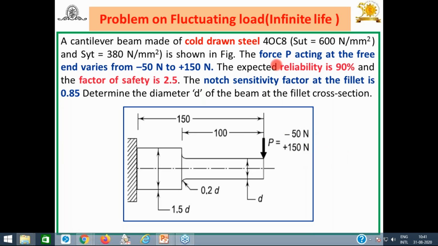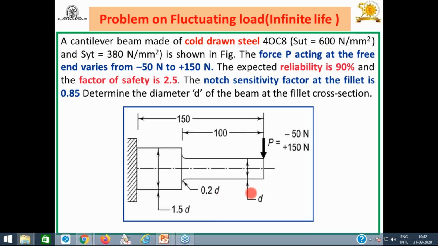And again, force P is acting at the free end and it varies, as given. Expected reliability is also given. It is made of steel under fluctuating load. From this end it's 150 mm, and you have to determine the diameter at this fillet. That means you have to find this D at the fillet, so you have to consider this portion. And the fillet section is given as 1.5 times this diameter, with fillet radius 0.2 times.